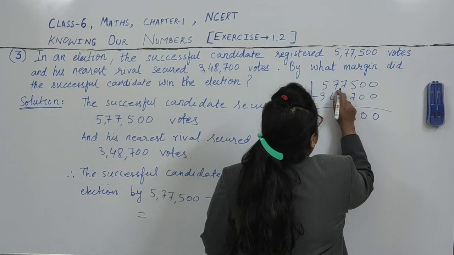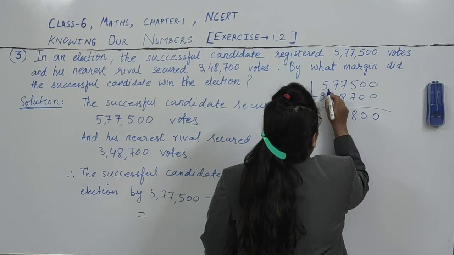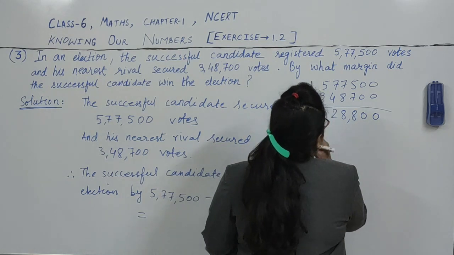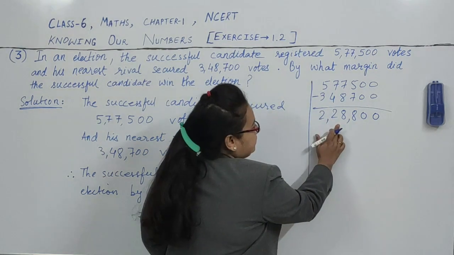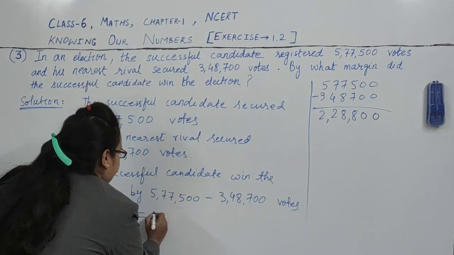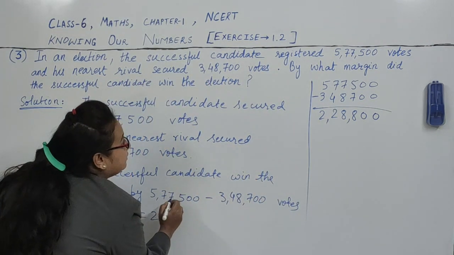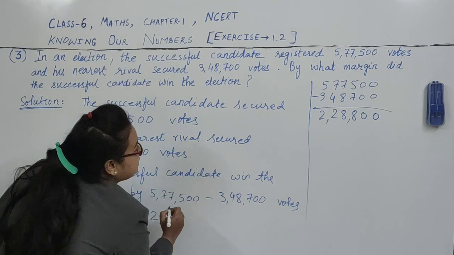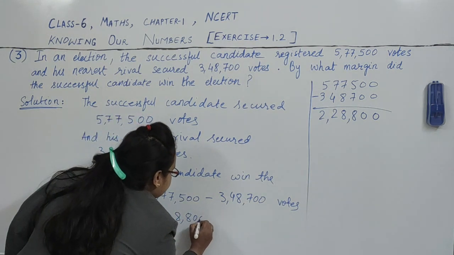This is 6. 6 minus 4 is 2. 5 minus 3 is 2. So this is 2,28,800. So we subtracted and we got 2,28,800.